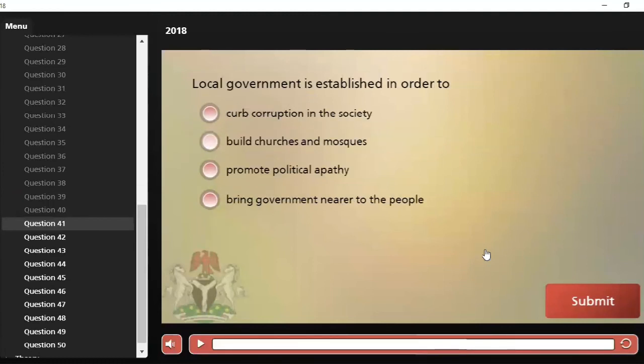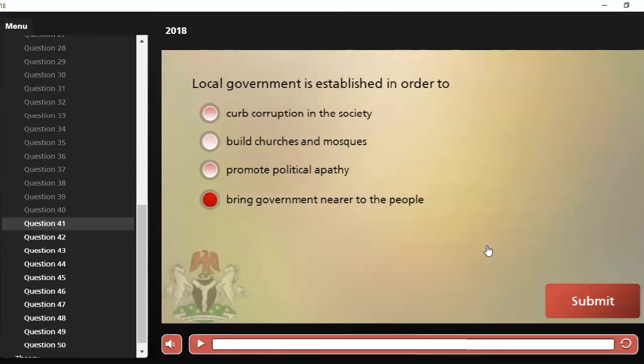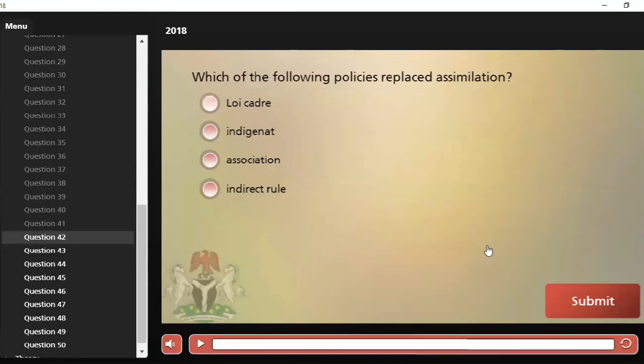Local government is established in order to A, curb corruption in the society, B, build churches and mosques, C, promote political party, D, bring government nearer to the people. Of course, our answer is bring government nearer to the people. It's one of the primary aims why local government was established, to bring the government closer to the people. Let's move on to the next question.